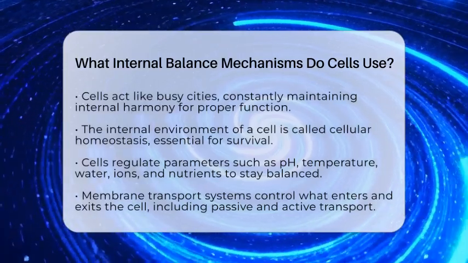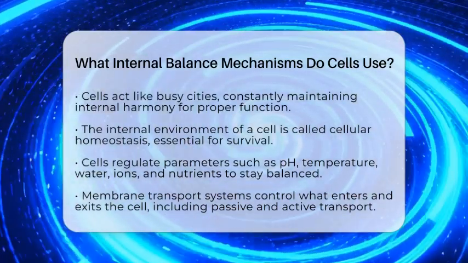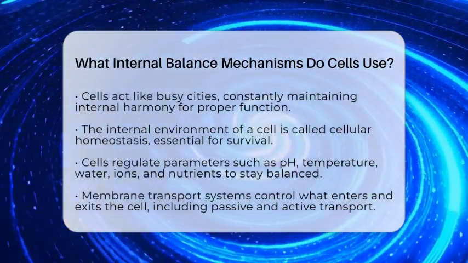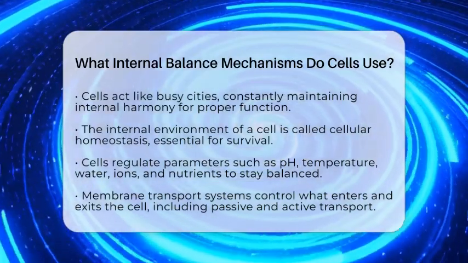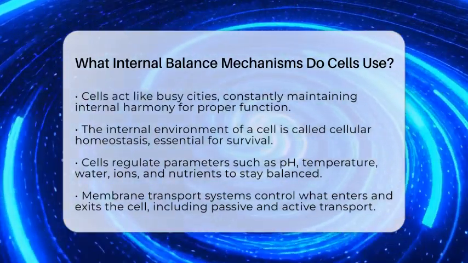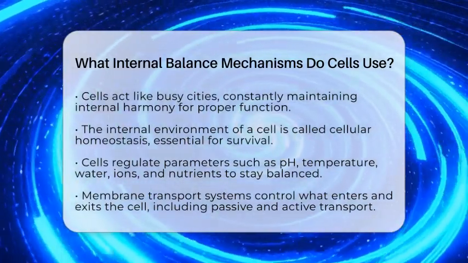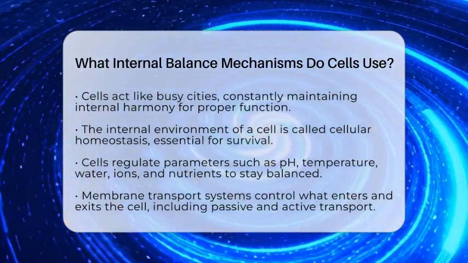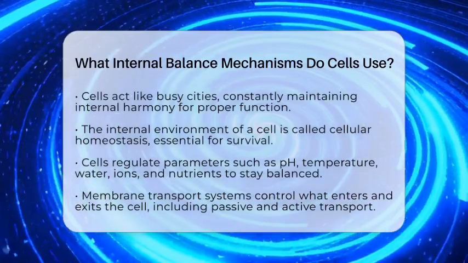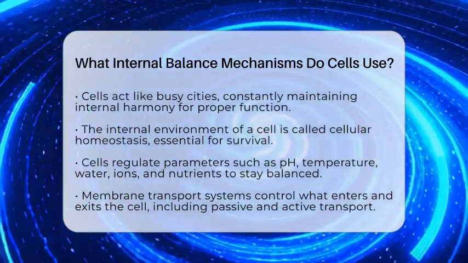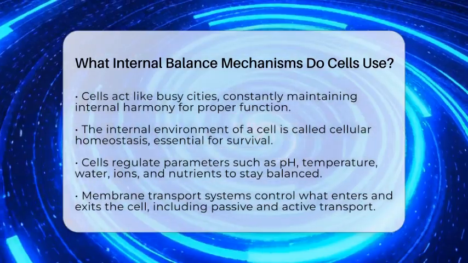Cells keep their internal environment stable by controlling many parameters like pH, temperature, water levels, and the amounts of ions and nutrients. If these parameters go out of whack, it can mess up how enzymes work or how the cell produces energy. So, cells have developed ways to regulate these factors efficiently.